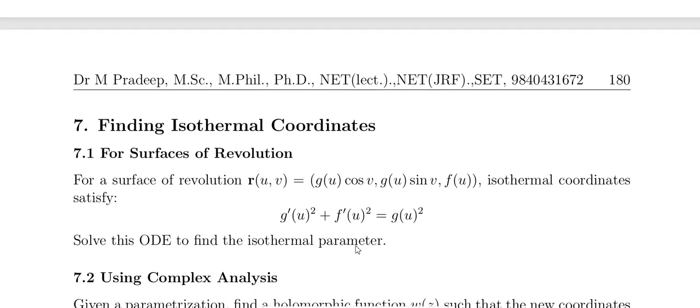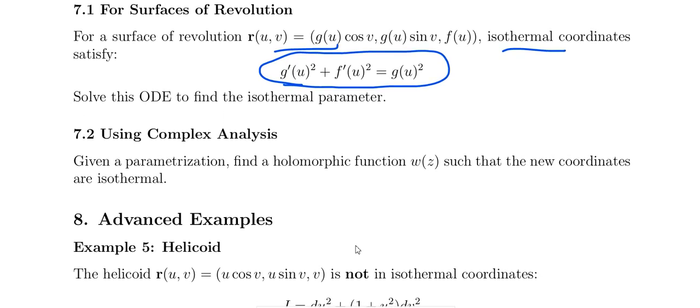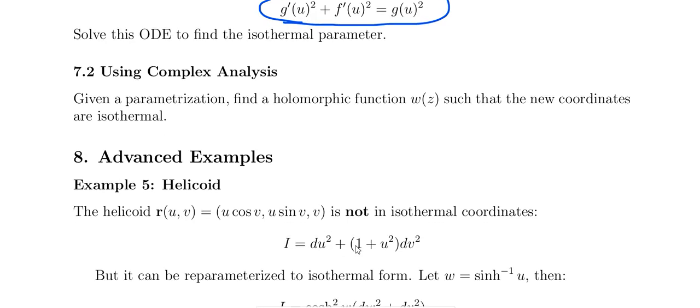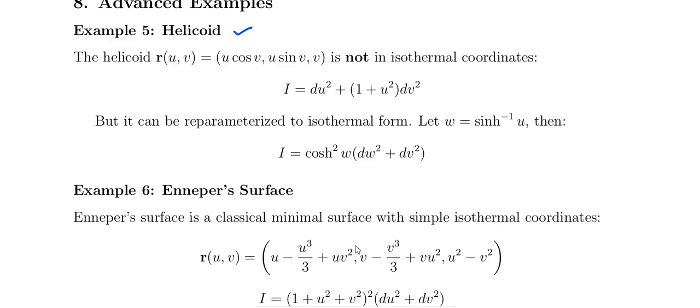Okay, finding the isothermal coordinate for the surface of revolution: for the surface of revolution, the isometric lines satisfy g dash of u whole square plus f dash of u whole square equals g of u whole square. This is the ODE, first order differential. We solve this to get the corresponding equation. And in complex analysis, a holomorphic function w of z gives the new coordinate, called the isothermal lines. And the helicoid r of u comma v equal to u cos v and u sin v is not an isothermal coordinate.